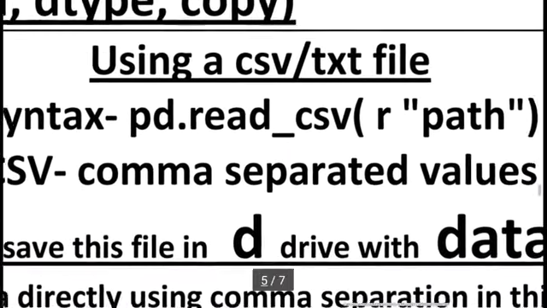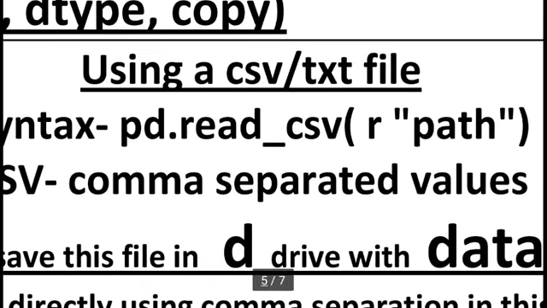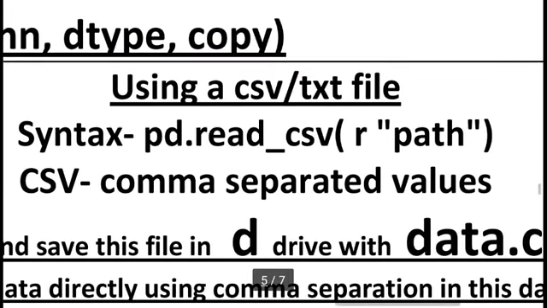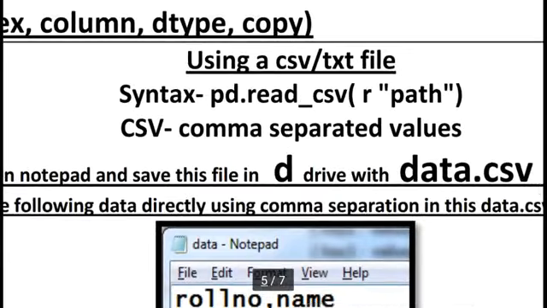So this is a method, pd.read_csv, and here in the small brackets, r. Here r means reading, read only, and in double quotes we can use the path, where the file comes from. So here we will mention this path. So the pd.read_csv method is useful. CSV means comma separated values. So here I am taking one example.